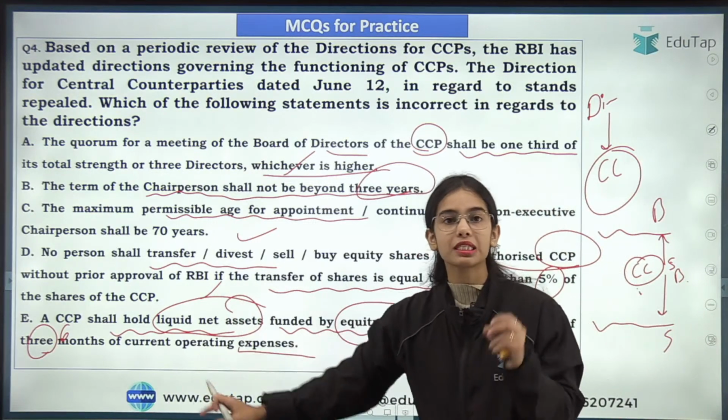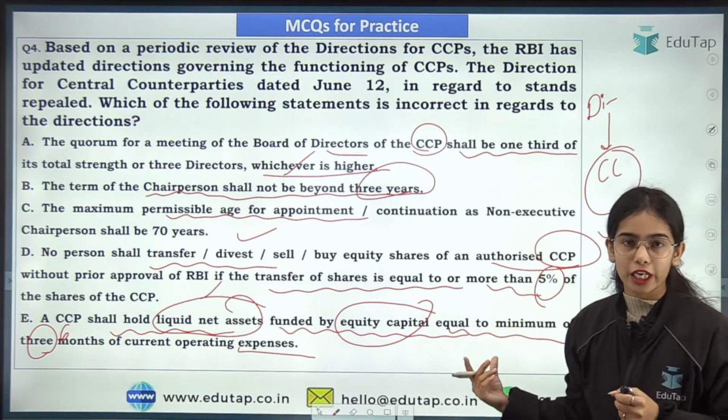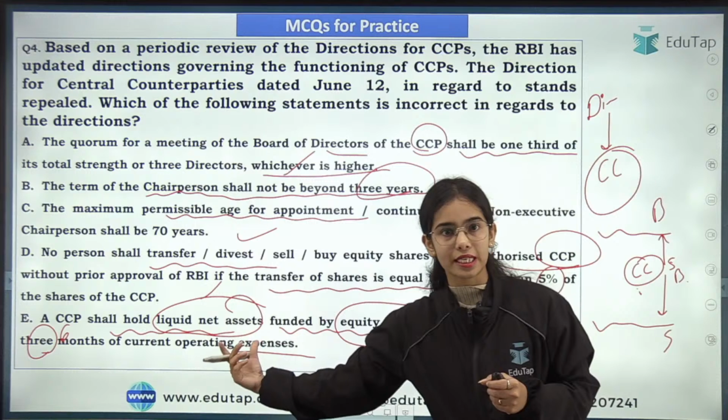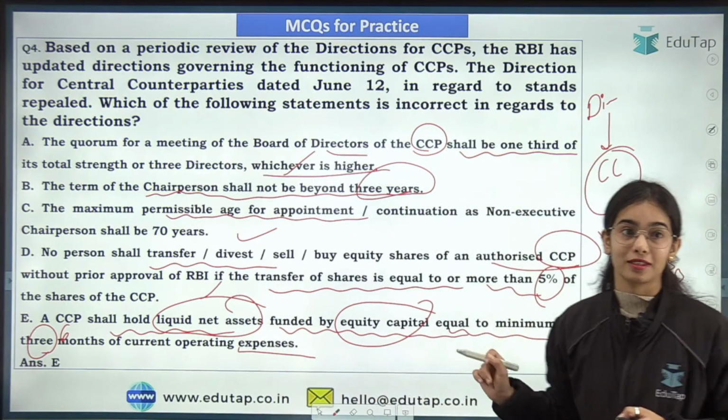Okay, so it is not 3 months, it is 6 months: if the CCP is funded by the equity capital, that has to be kept in the liquid asset for at least 6 months. So the E statement was actually incorrect.